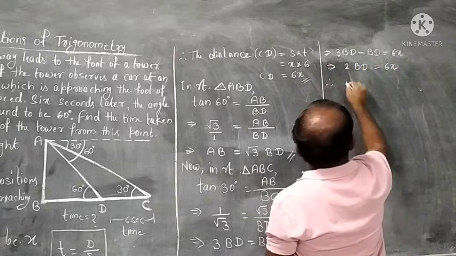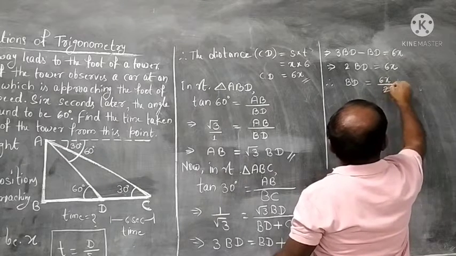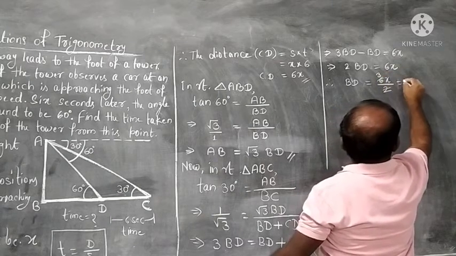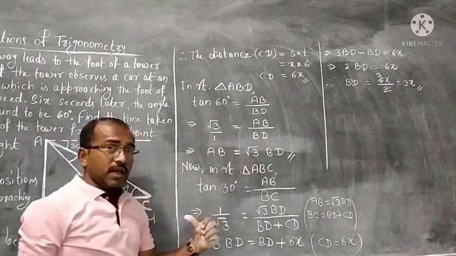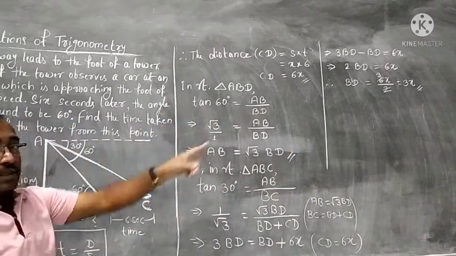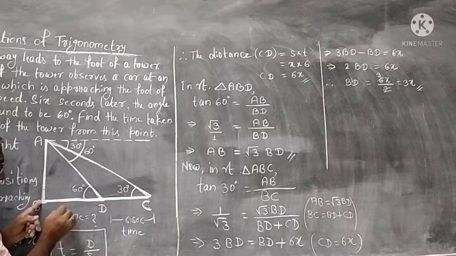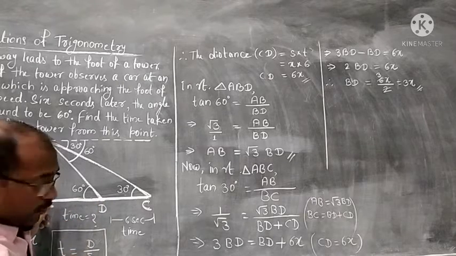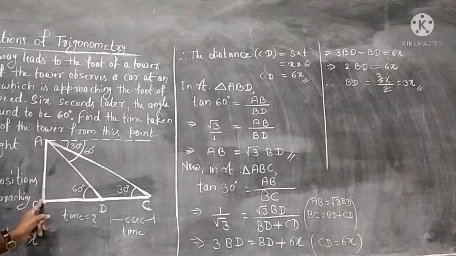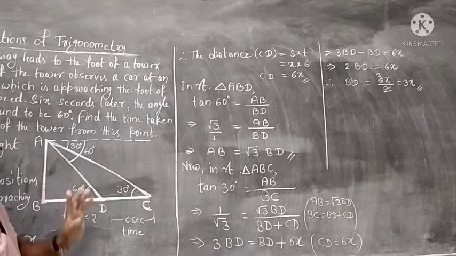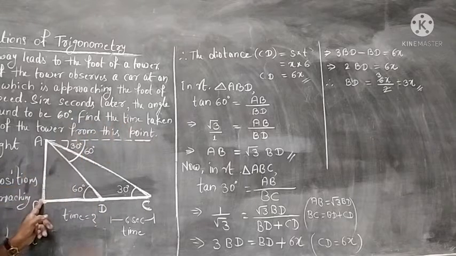We find what? BD is equal to 6x by 2. 2 1s are 2, 2 3s are 6. So, BD is 3x. What is 3x? Let us see it in the diagram. BD is 3x. That means this is the distance. We have to find time and we have found the distance. Is it clear? This is BD. Distance is 3x.